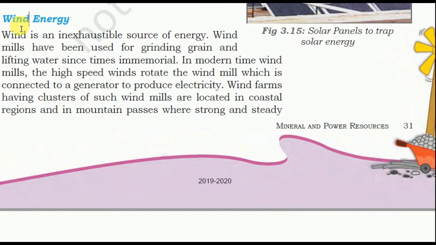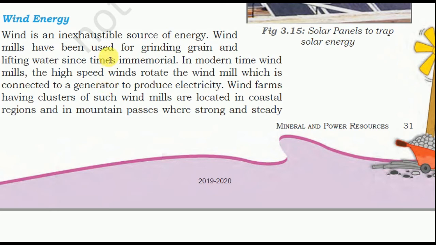Wind energy. Wind is an inexhaustible source of energy. Windmills have been used for grinding grain and lifting water since times immemorial.